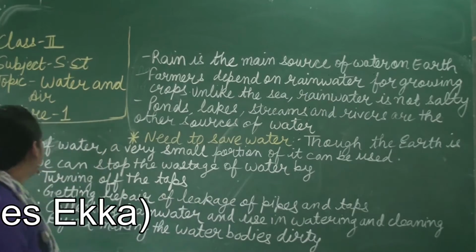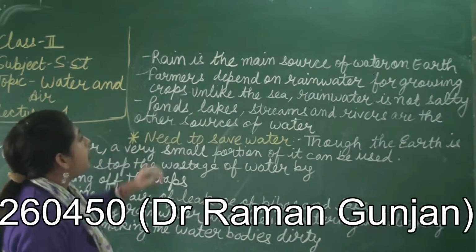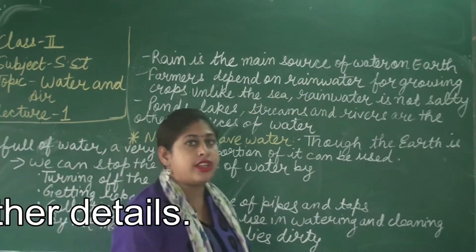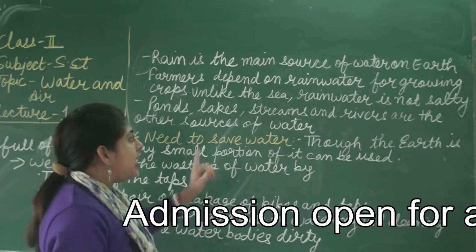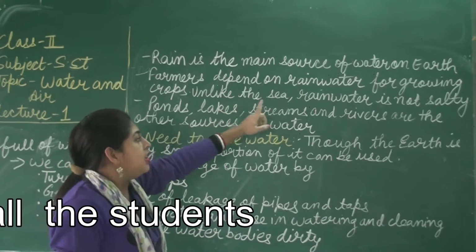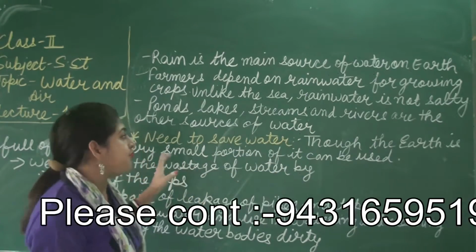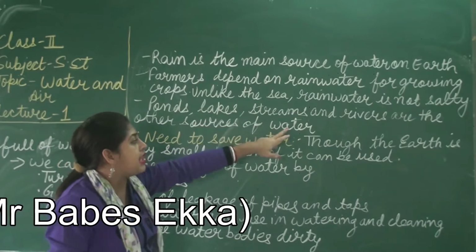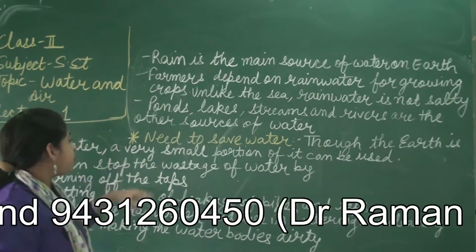So now we are going to read the remaining points on the importance of water. Rainwater is the main source of water on earth. Farmers depend mainly on rainwater for growing crops. And unlike the sea, rainwater is not salty. It is fit for drinking. Ponds, lakes, streams and rivers are the other sources of water.